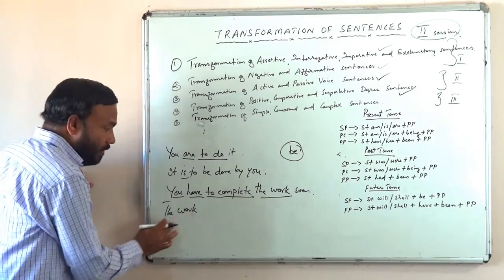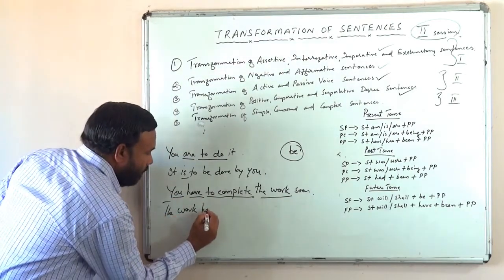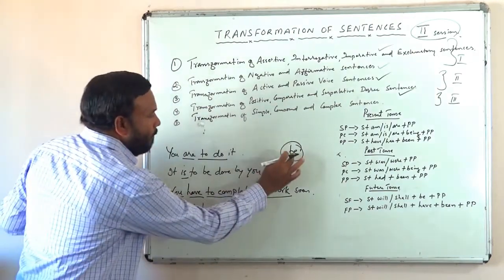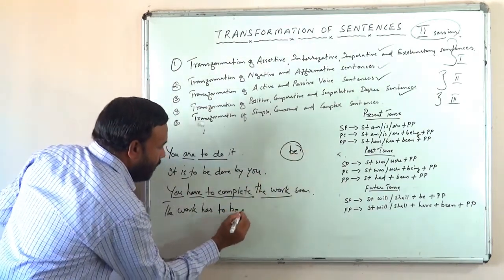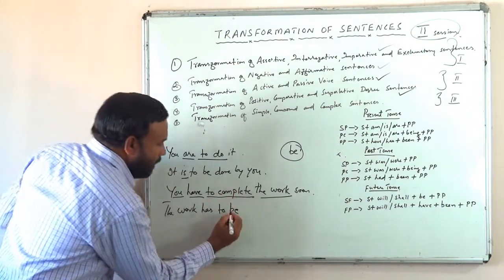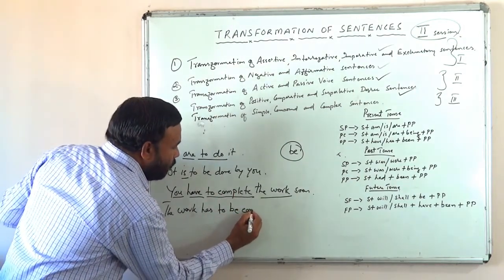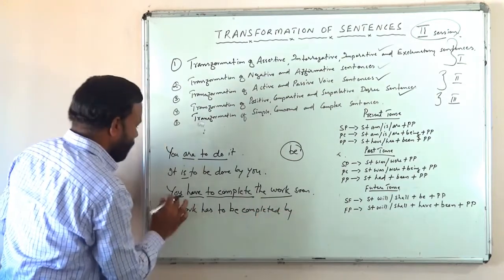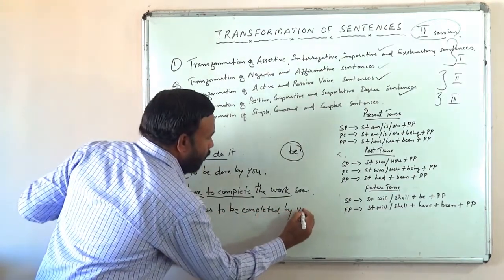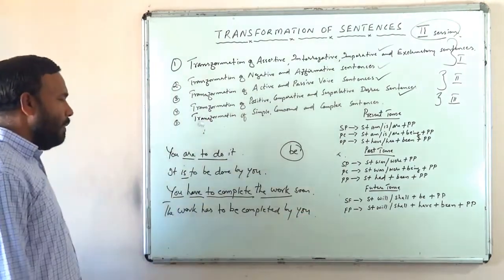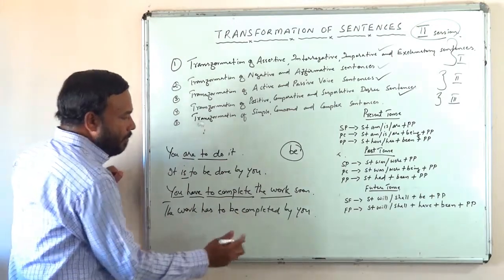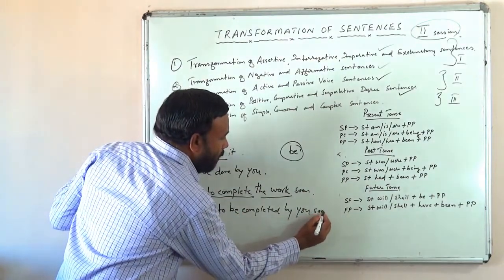After the work, has to come. The work has to be completed, isn't it? The work has to be completed by whom? By you. You have to complete the work soon. The work has to be completed by you soon. Isn't it?